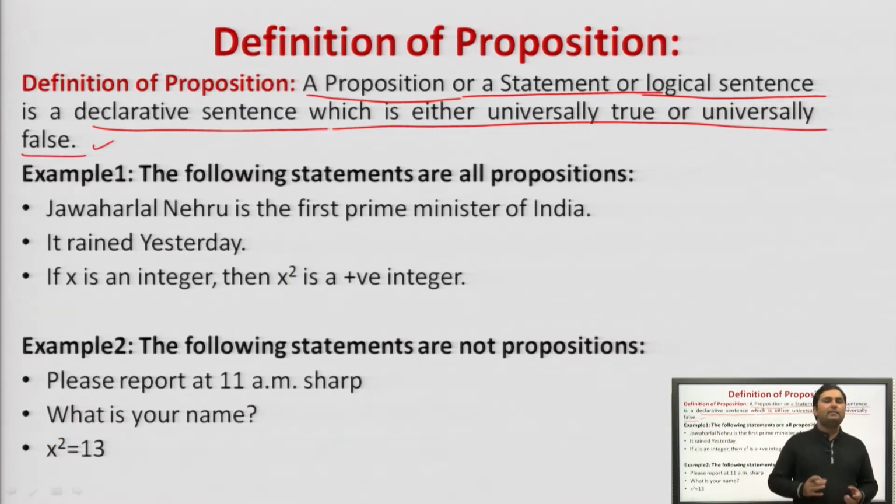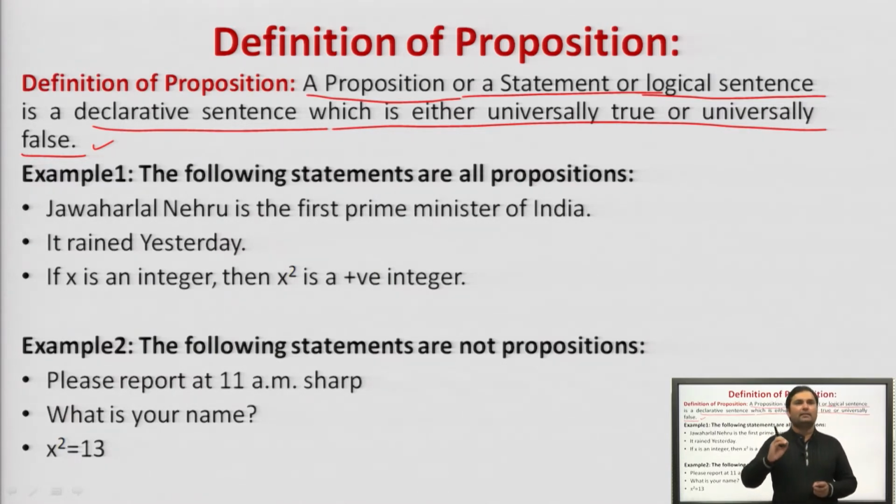Agreed? So, the basic definition is that a proposition is a declarative sentence which is either positive or negative, or we can say either true or false universally.